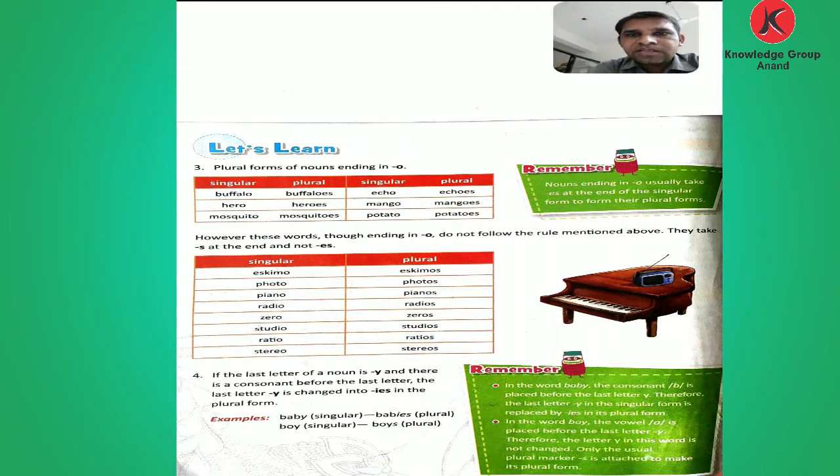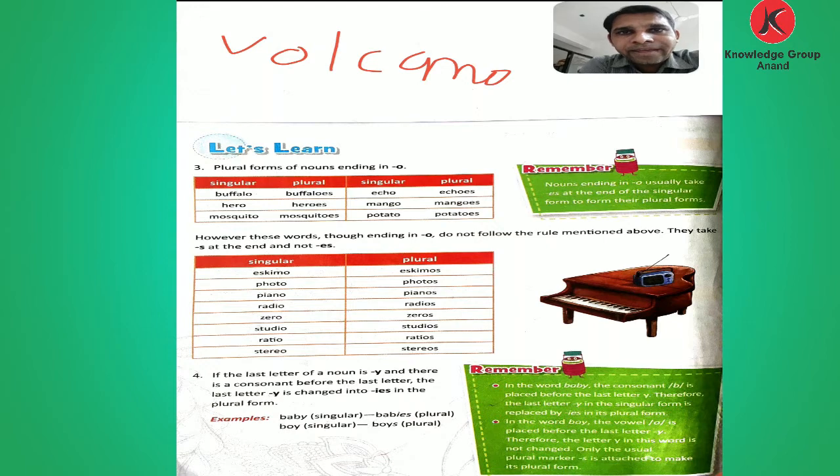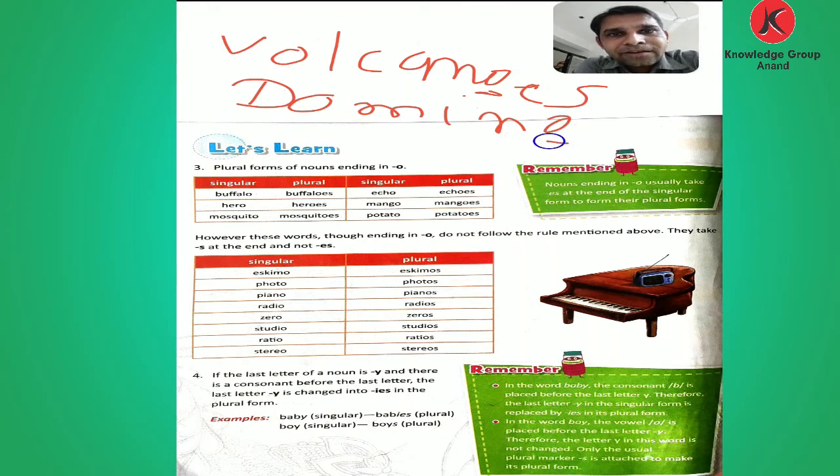Here are some more words. Volcano. What do we add at last? Es after this O. Volcano, volcanoes. Then the word domino. Domino is the word, last letter is O, then we add es.